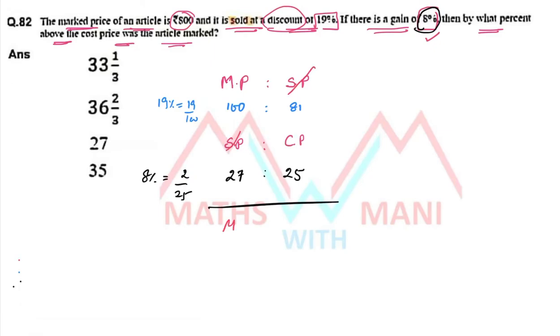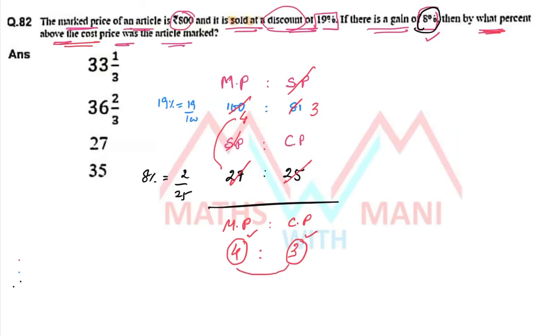Finally you will get what? MP is to CP. 25 ones, 25 fours, 27 ones, 27 threes. So 4 into 1, 4, 3 into 1, 3. That is, if MP is 4 parts, what about CP? 3 parts. What he was asking, by what percentage above the cost price was the article marked. Here see, 3 parts is cost price and 4 parts is marked price.